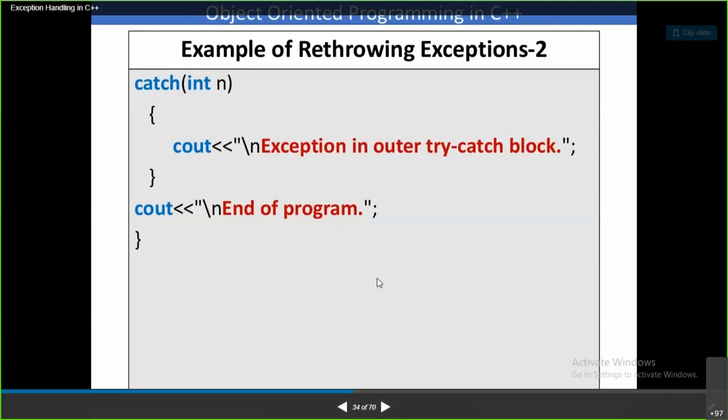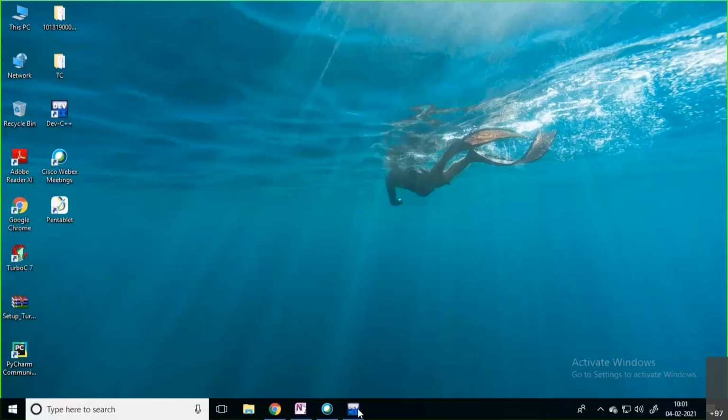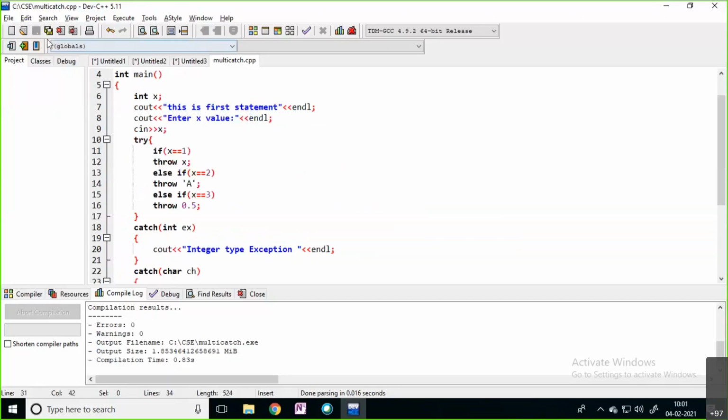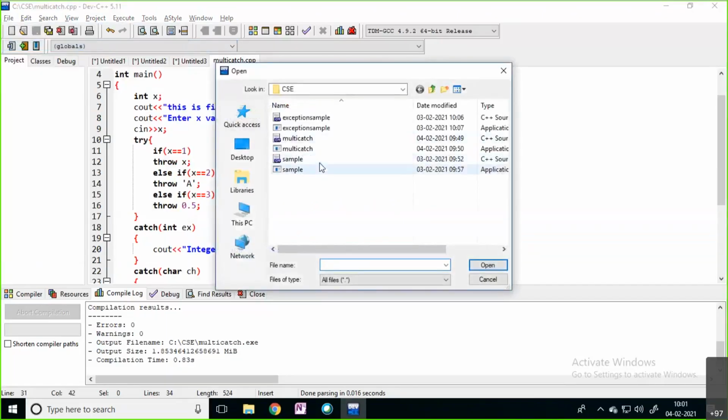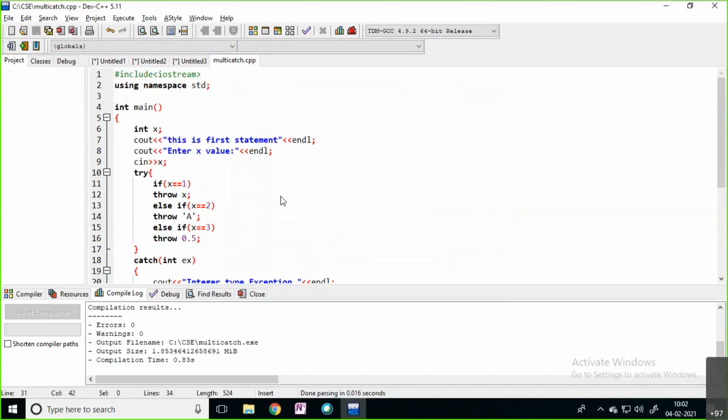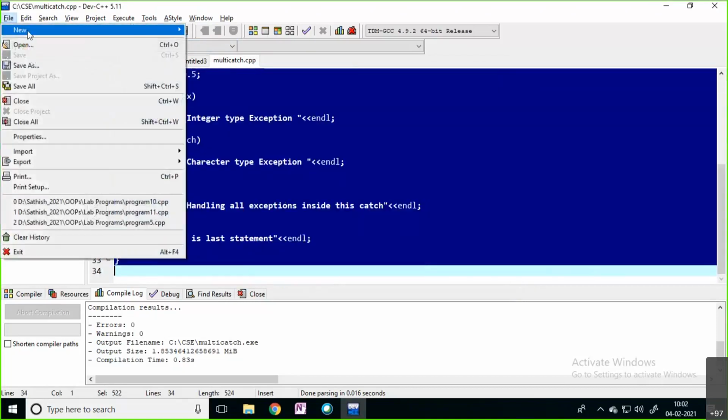I will show one particular example. So let's see, in the compiler it is very clear. Let me try to work through one example.